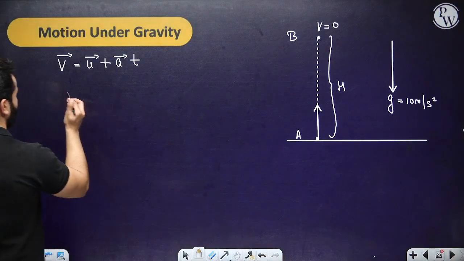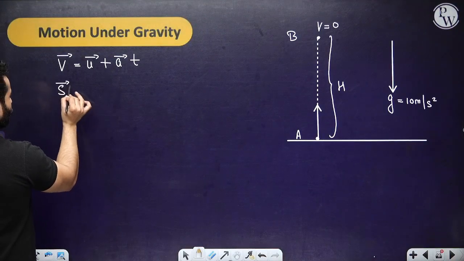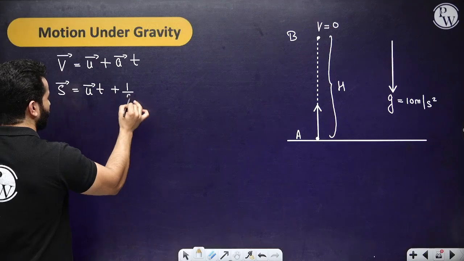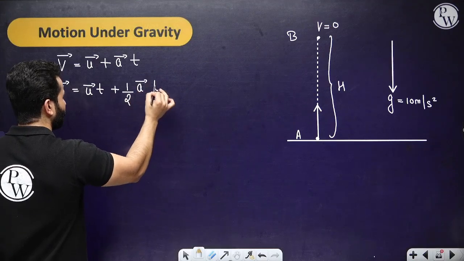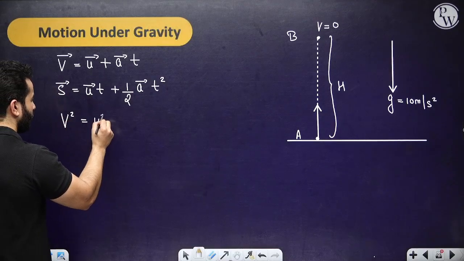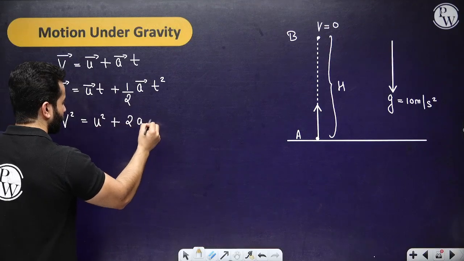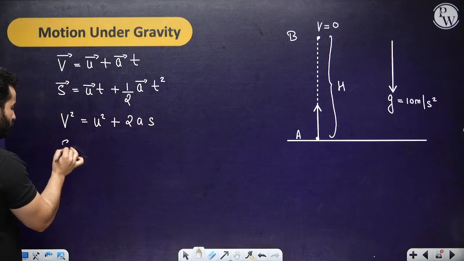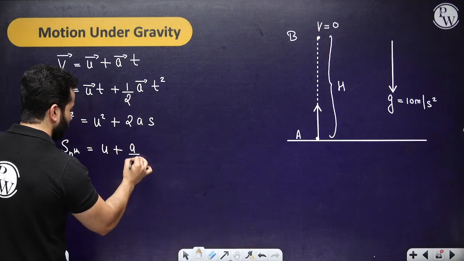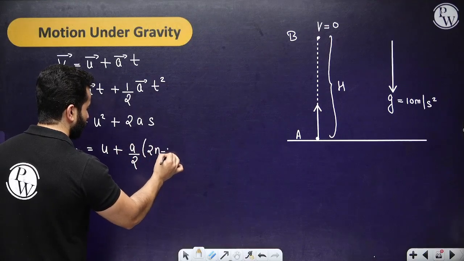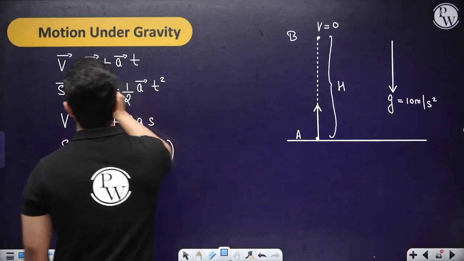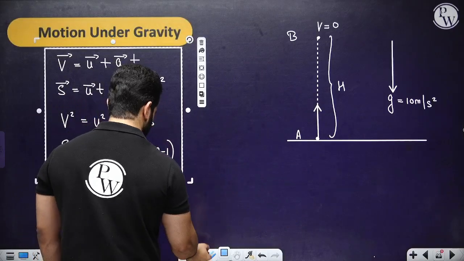The second equation is S equals ut plus half AT square. The reason I have not discussed it is because I think this is quite easy. V square equals U square plus 2AS. And also, if you want me to write it, the nth term formula: U plus A by 2 into 2n minus 1. These are some of the formulas that you must be knowing, right? Hopefully everyone knows this.